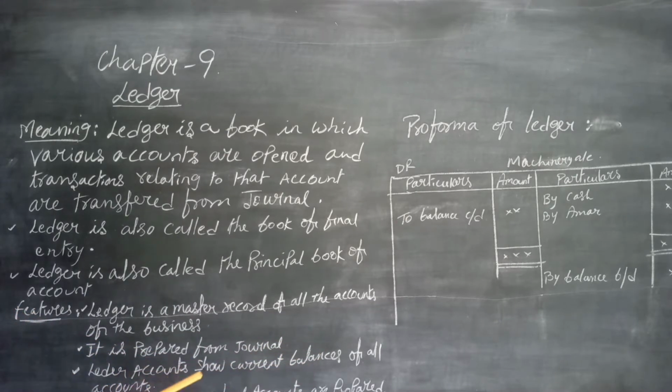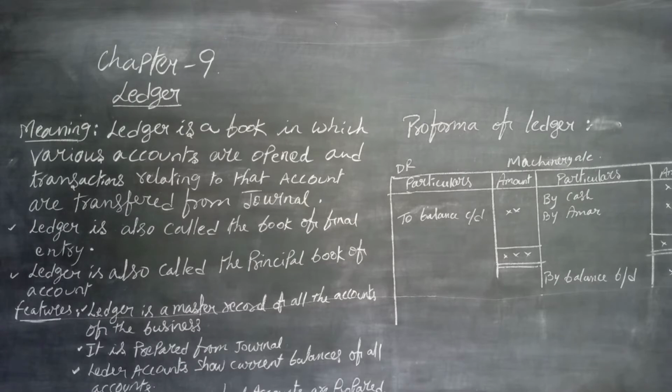Ledger accounts show the current balances of all the accounts. As and when we want the balance of any account, we can find it by taking the difference of the debits and credits. They may have a debit balance or a credit balance, as the case may be. We can have a glance at all the transactions of a particular account on a page, and find out the balance as and when we require.